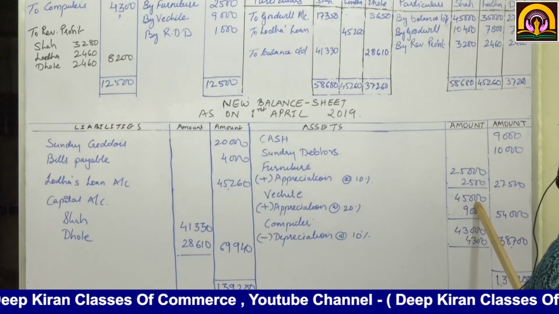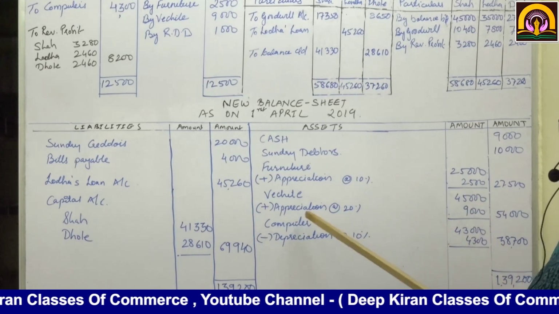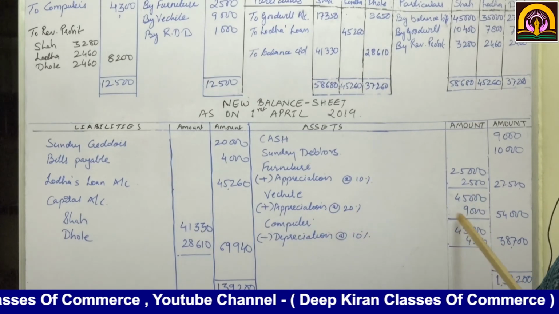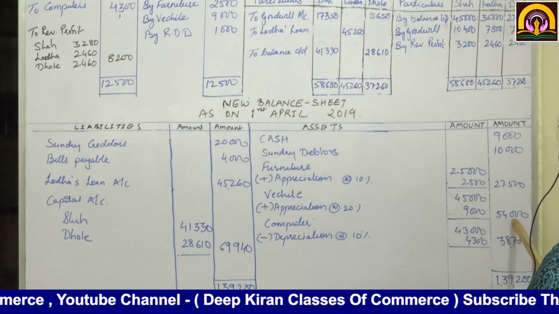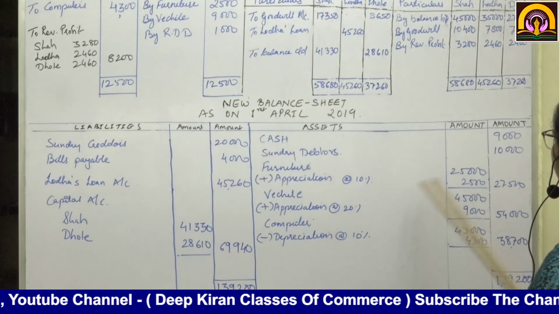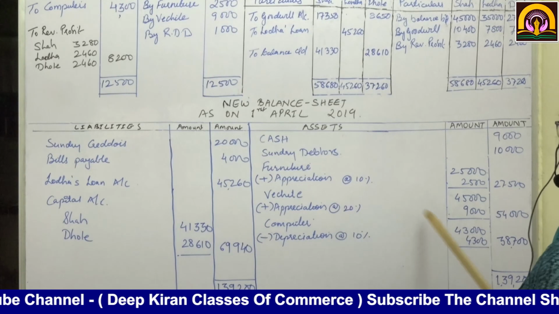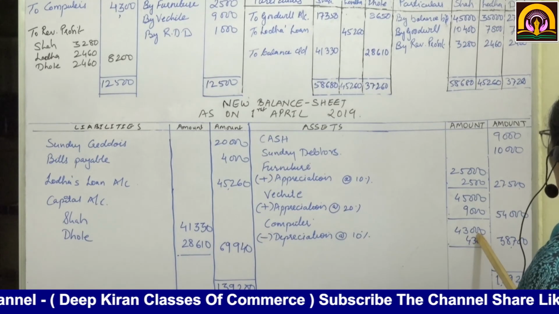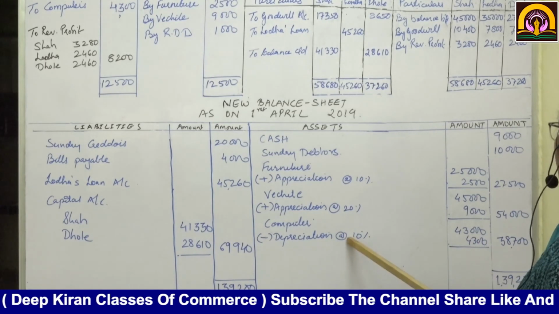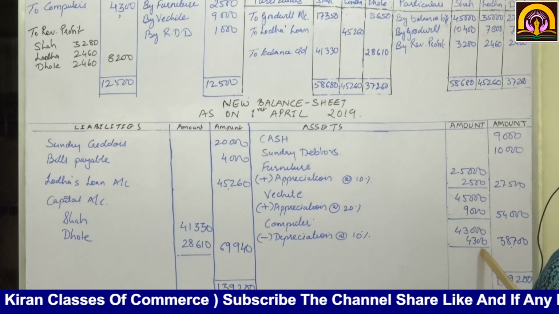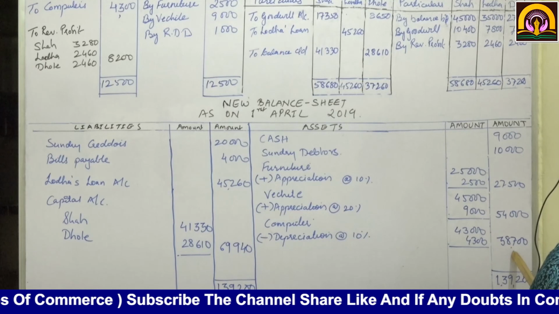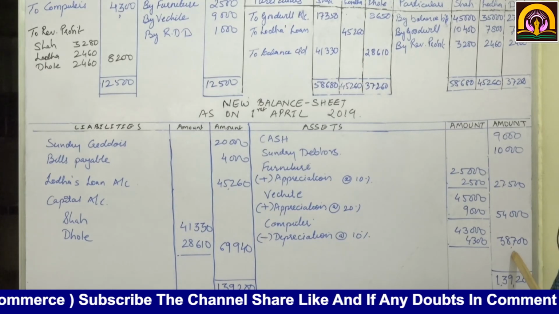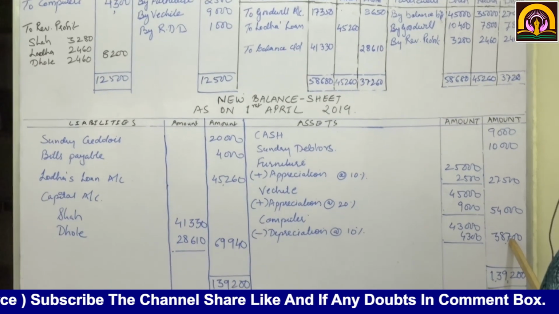Then vehicle, in the given balance sheet 45,000. Add appreciation at the rate of 20%, that is 9,000. If you total up, it will come to 54,000. Computers 43,000. Less depreciation at the rate of 10%, which comes to 4,300. If you subtract it, the total in the outer column will be 38,700.